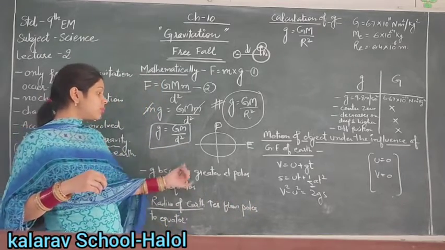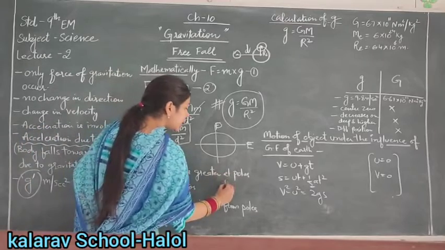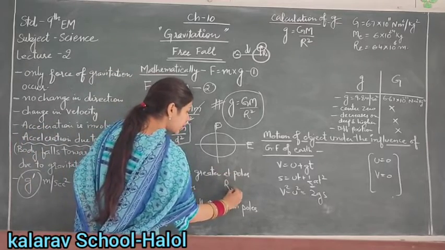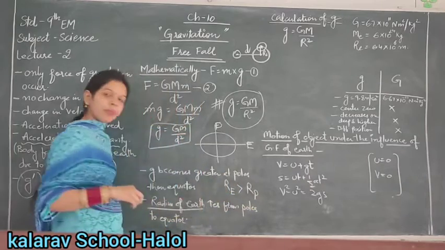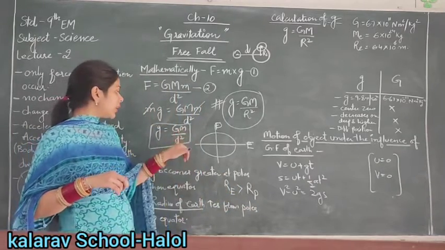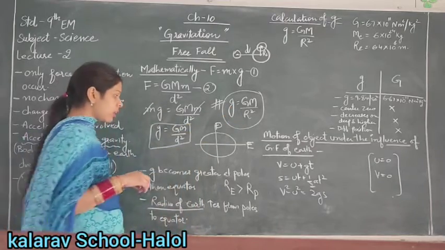So g becomes greater at the poles because the radius at the equator is greater than the radius at the poles. If the radius is greater, the value of g is lesser.